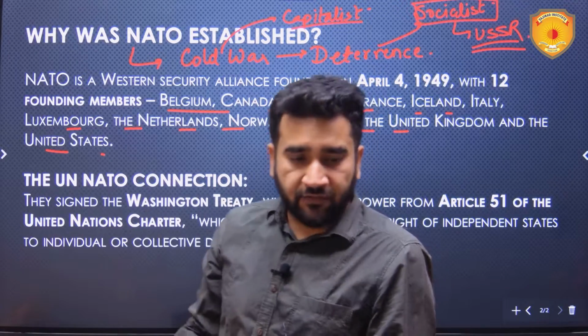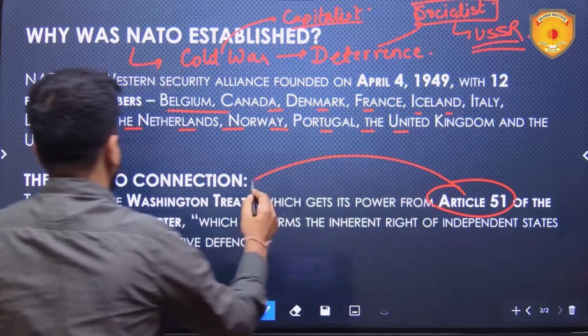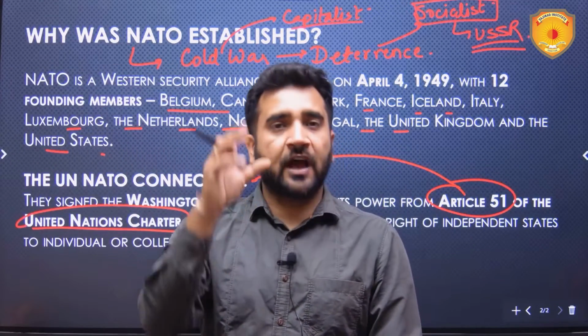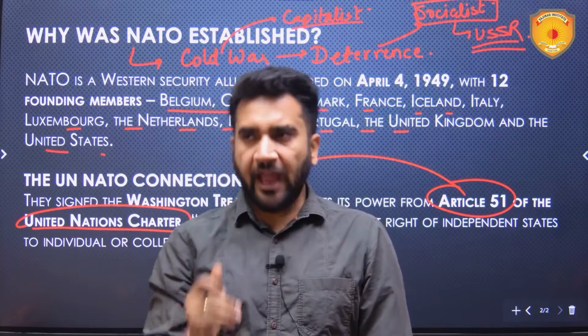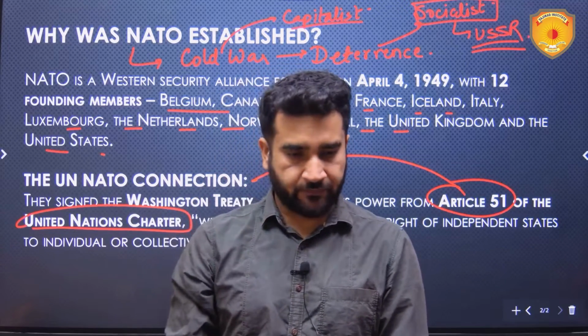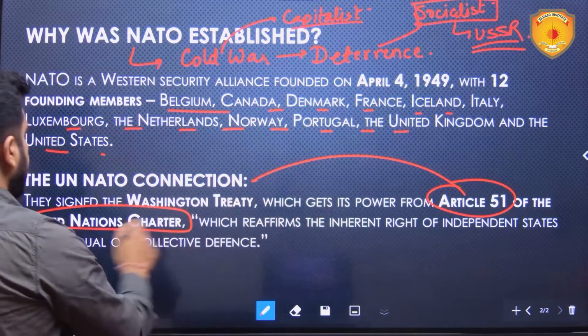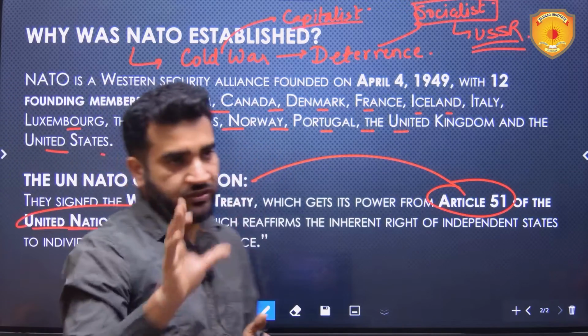Yes, it does. Article 51 of the UN Charter mentions that countries can come together in such organizations and form military alliances. Hence, NATO has the backing of Article 51 of the United Nations Charter. So this is the NATO-United Nations connection.